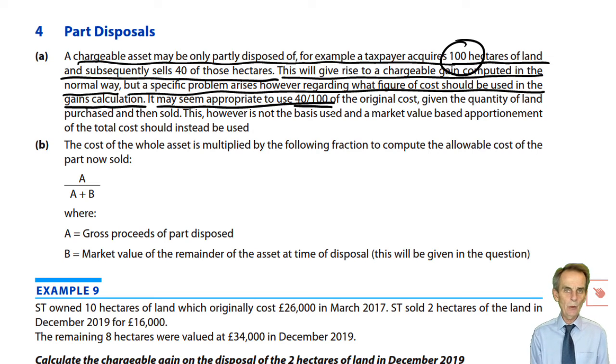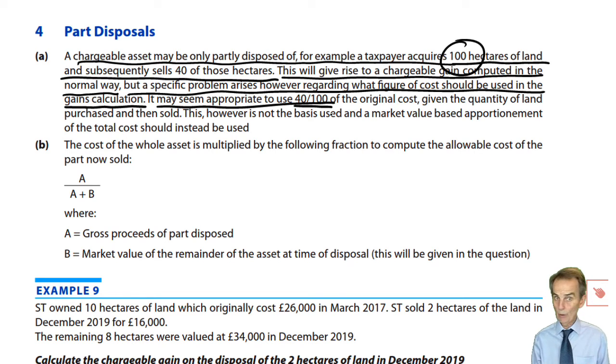We bought 100, we sell 40. So take 40/100ths, 40% therefore of the original cost. No, we do not do it that way. We do not use a quantity-based apportionment on that original cost figure.